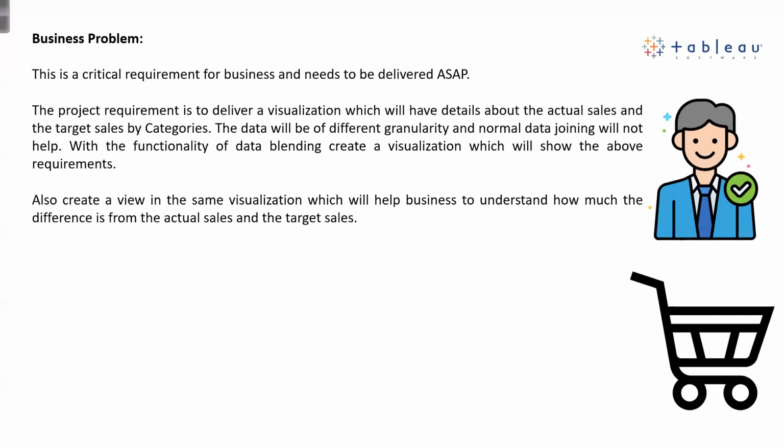So the second use case which we have for data blending is what we are going to discuss, and that is one of the very important use cases. So here is the business problem. It states that this is a critical requirement for business and needs to be delivered as soon as possible. The project requirement is to deliver a visualization which will have details about the actual sales and the target sales by categories.